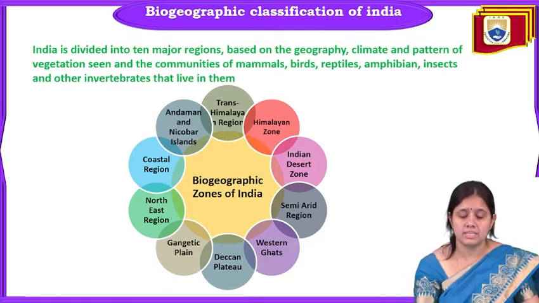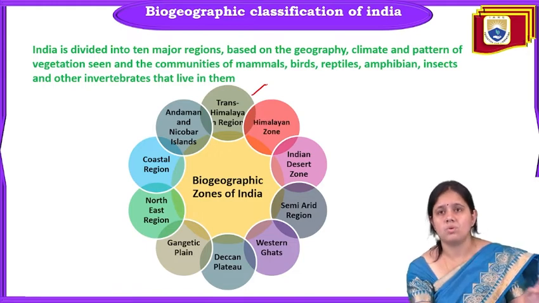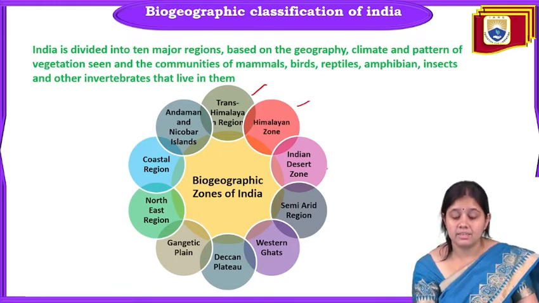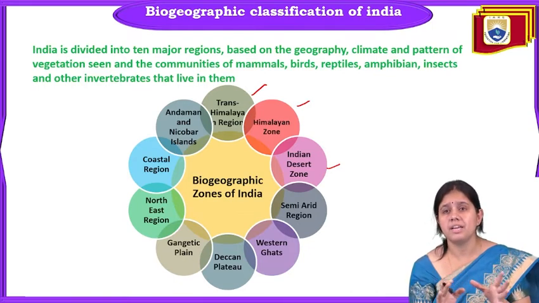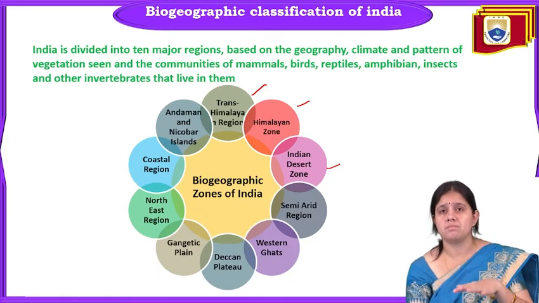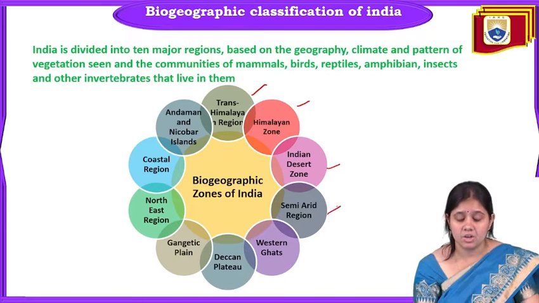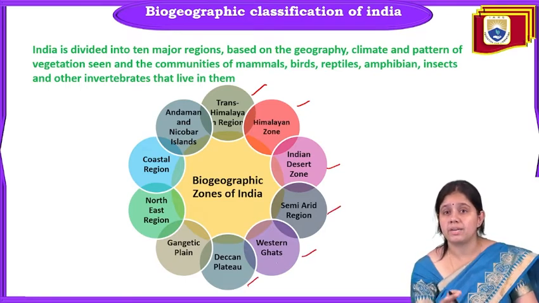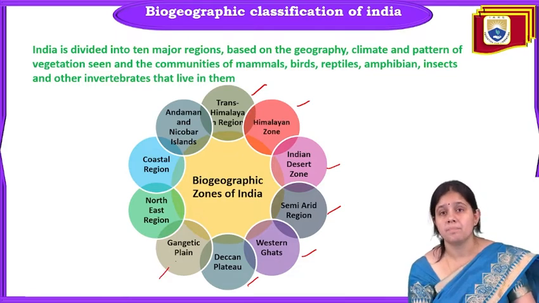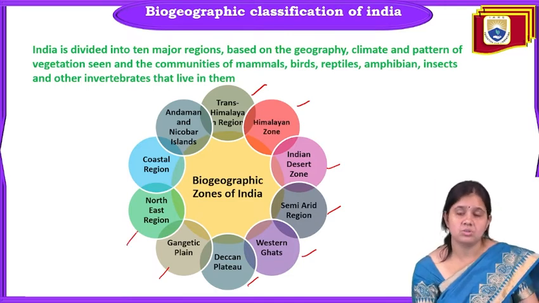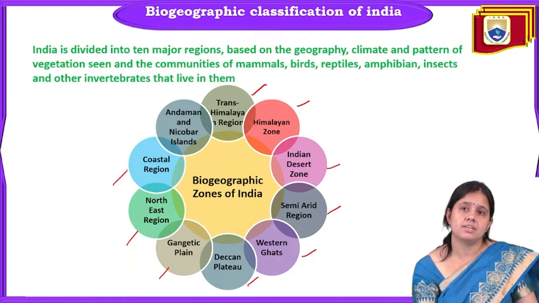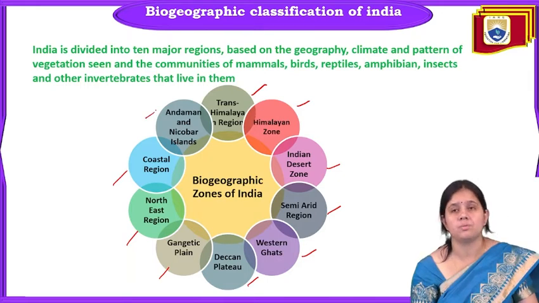The first one is the Trans-Himalayan region. After the Himalayan region, the Indian desert is there. India has a very rich biodiversity, and that's why India's map is divided into biogeographical locations. After that, the semi-arid region, the Western Ghats, the Deccan Plateau, that is the peninsular region, and the Gangetic Plain, which is the plain of India. Then the northeastern region, which is also rich in diversity, the coastal region of India, and then the Andaman and Nicobar Islands. This is all about the biogeographical classification of India.